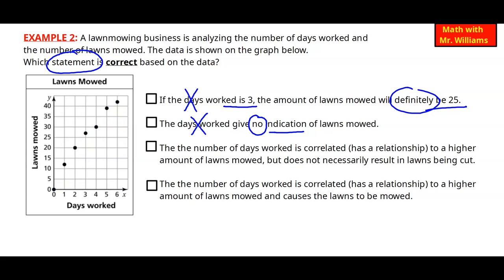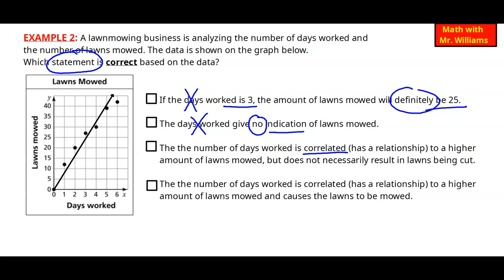The number of days worked is correlated, has a relationship to a higher amount of lawns mowed, but does not necessarily result in the lawns being cut. Okay, so correlated, so we're looking for that coefficient. So we see, is it on a line? Is there that linear relationship going on? And we proved in the last one there was that linear relationship. So I'm gonna see if I can draw a better line for you. And there we go. So there is a relationship here.